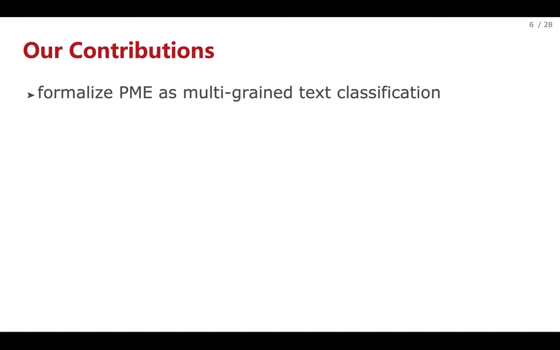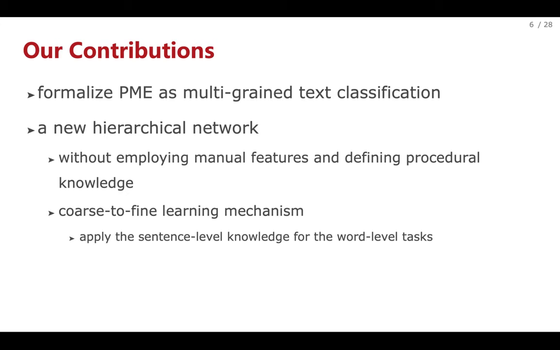In this paper, we propose a new framework to extract process models from process texts. Specifically, we first formalize the PME task into the multi-grained text classification problem, and then propose a hierarchical neural network to effectively model and extract multi-grained information without manually defined procedural features.